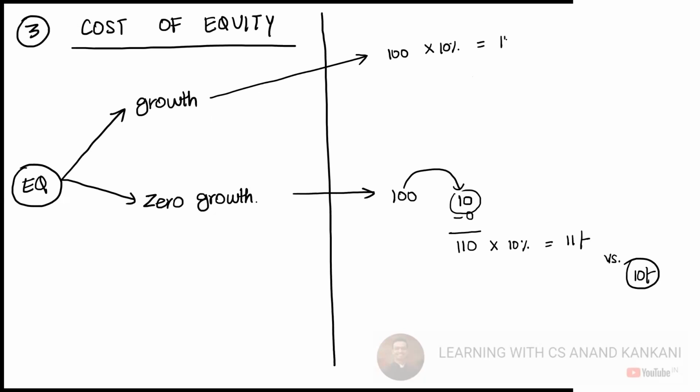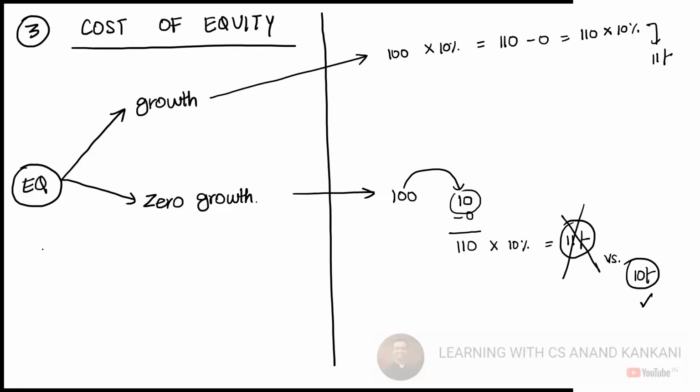So this becomes 110. You pay zero dividend. You have 110 rupees invested in the company, and next year the company is going to pay 10%, so you will get a dividend of 11 rupees. Got it? And in zero growth, irrespective of whether the retained earnings are invested or distributed, it doesn't matter. You are still going to get 10 rupees dividend.